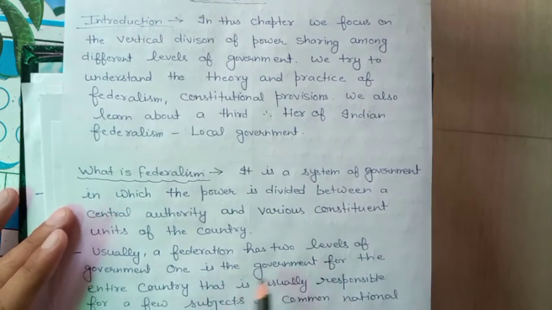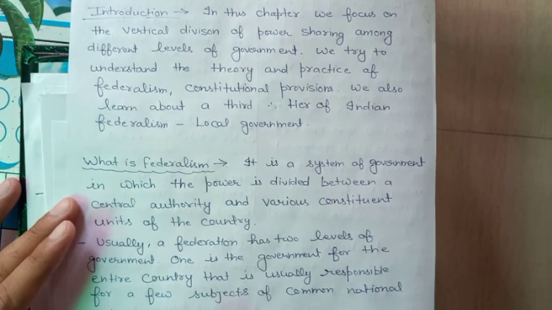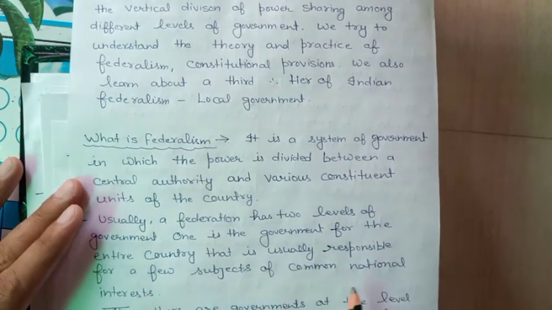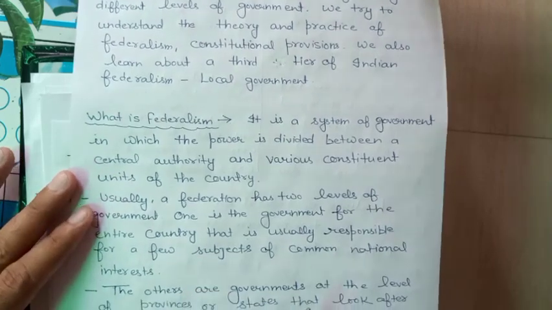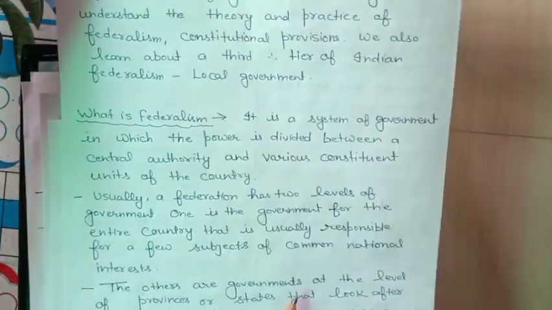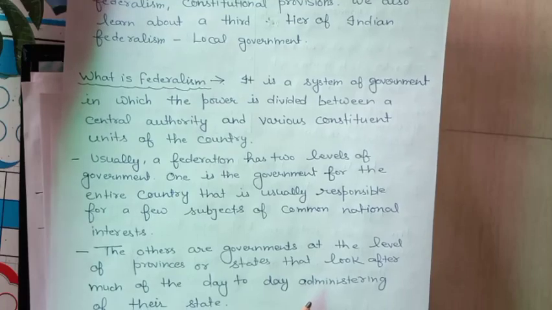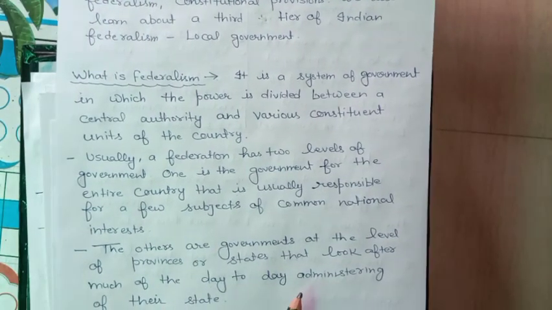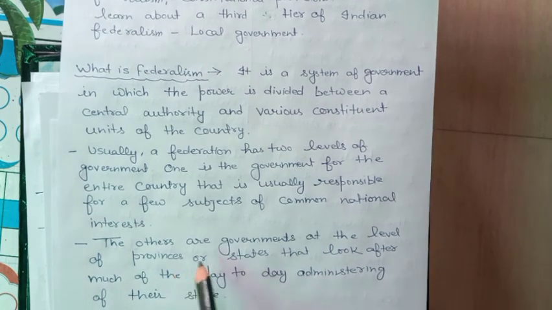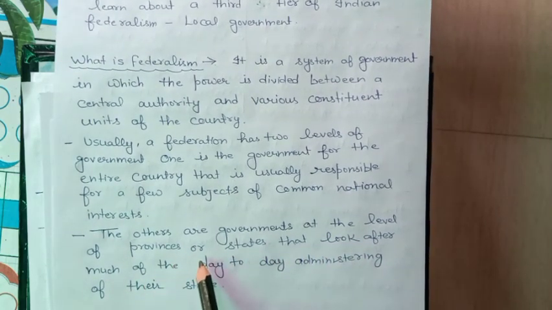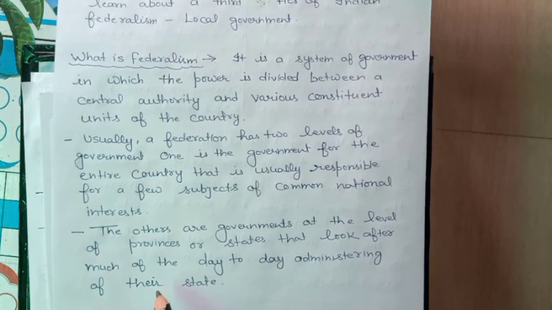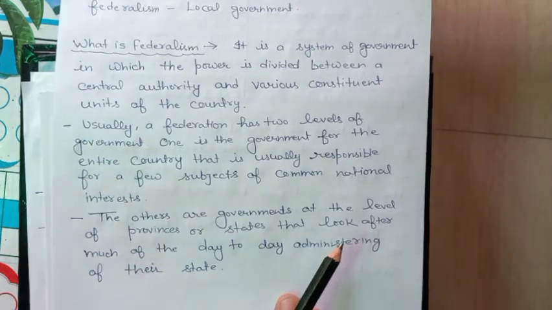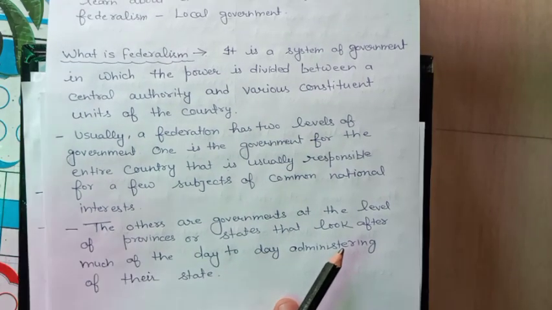Usually a federation has two levels of government. One is the government for the entire country, that is usually responsible for a few subjects of common national interest, the subjects which are part of which list? Union list. On those subjects the central government has the right to make laws. The others are governments at the level of province or states that look after much of the day-to-day administration of the states. So this is the definition of federalism.